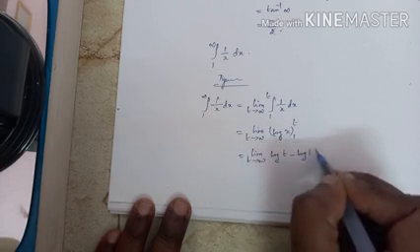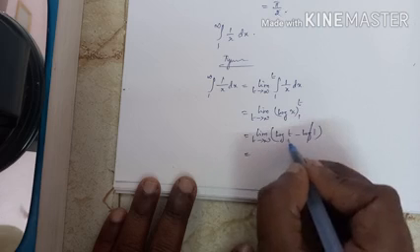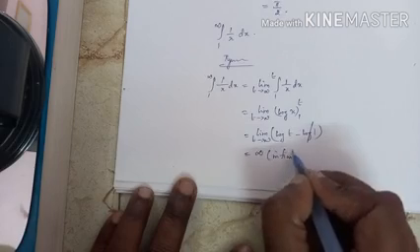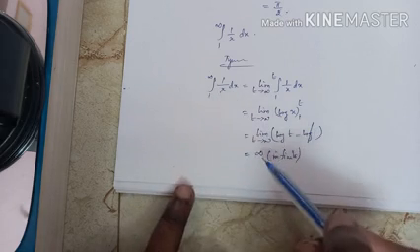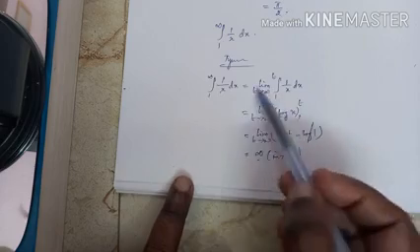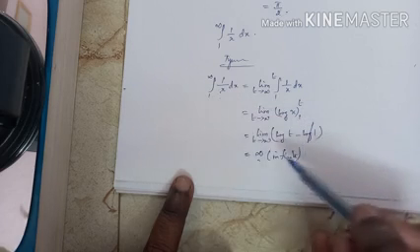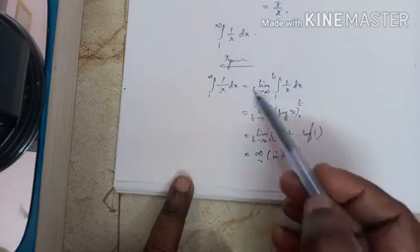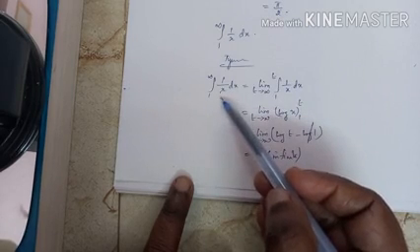Log t minus log 1. We know log 1 is 0. And when limit t tends to infinity, log t is infinity. The answer is infinite, not finite. The value of the integral does not exist. Hence, the limit of this integration does not exist, and the given integral is divergent, not convergent.